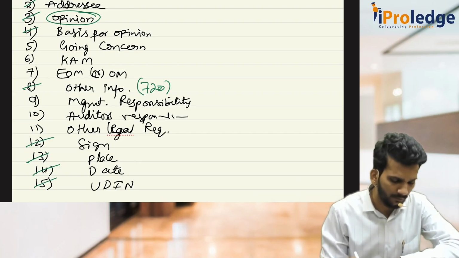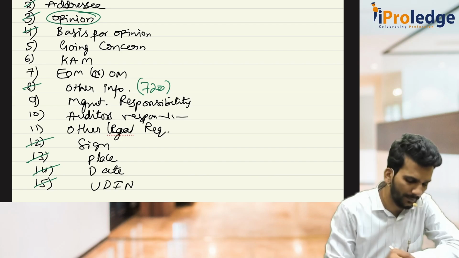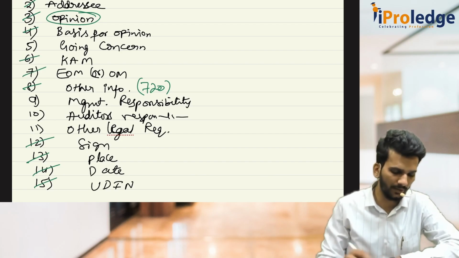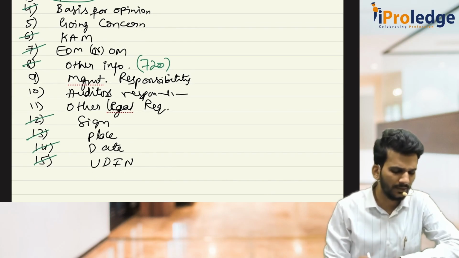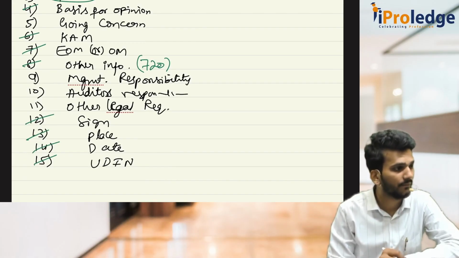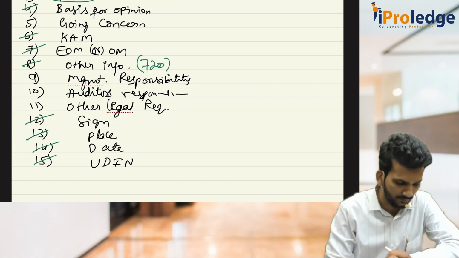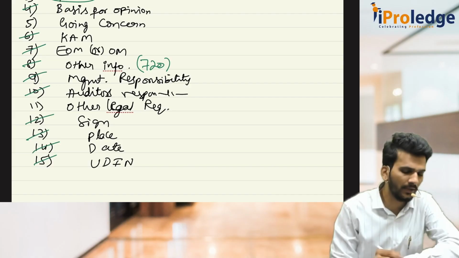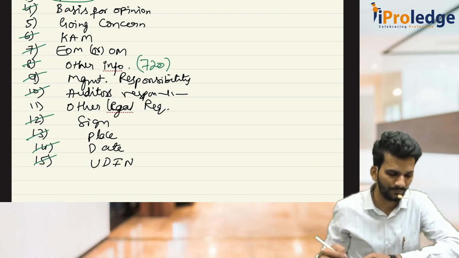Now we will be discussing the key audit matter and emphasis of matter and other matter paragraph. Did we discuss management responsibility and auditor's responsibility? Right? Then this is also done. Okay. Going concern, key audit matter, emphasis and other, and legal and regulatory requirements are pending.